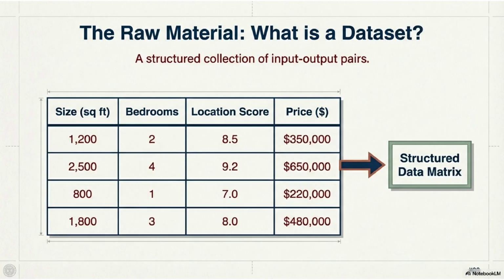A data set is a structured collection of input and output pairs. For example, house size, number of bedrooms, location score, and output price. Every row is one example. This structured format becomes a data matrix.